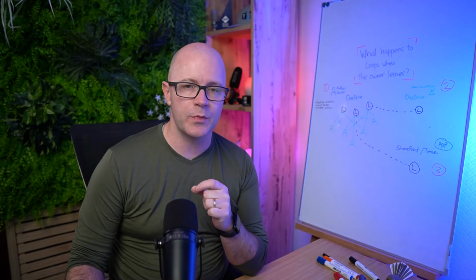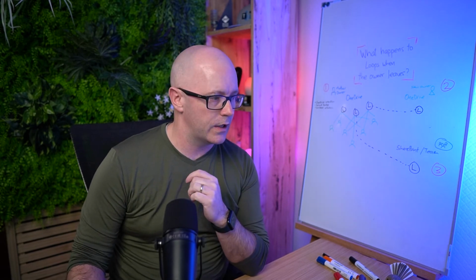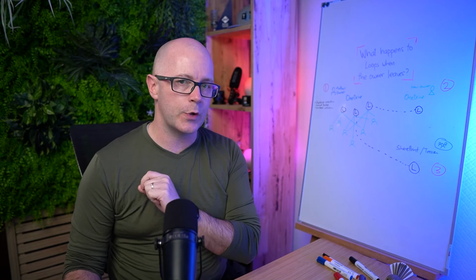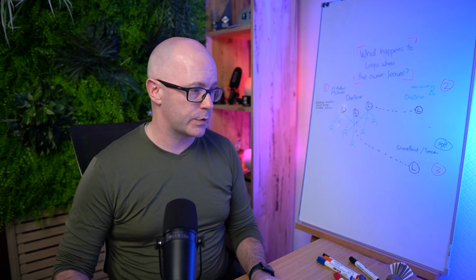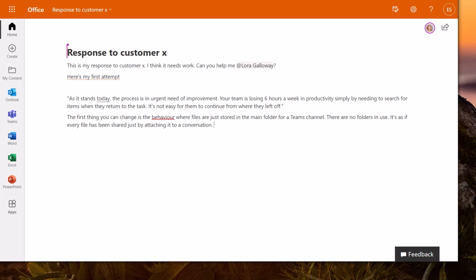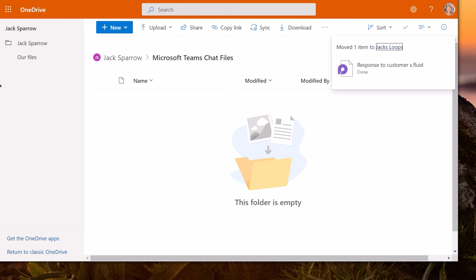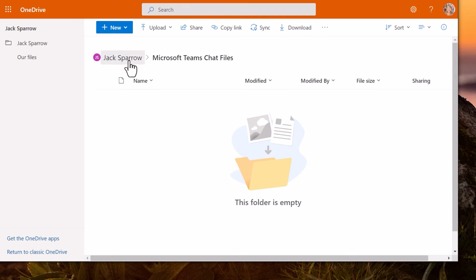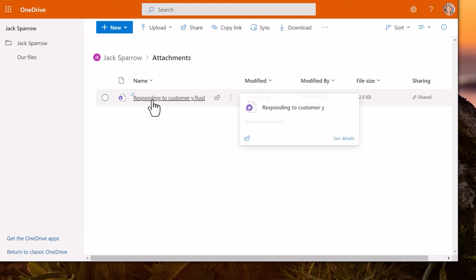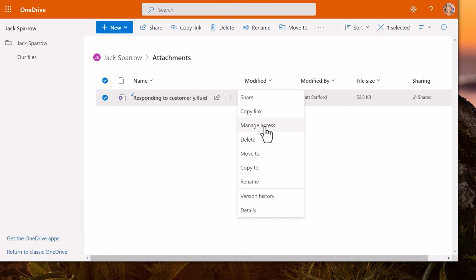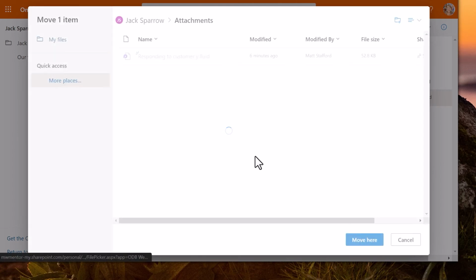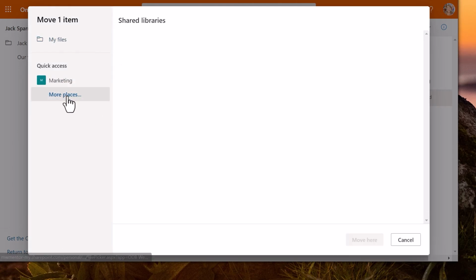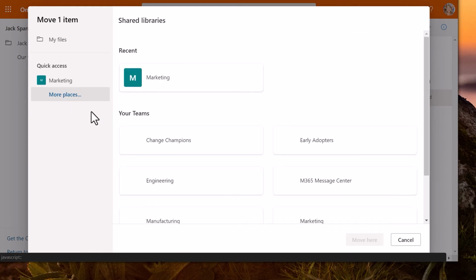The other loop that we're going to move is the one that we created within Outlook. And we're going to move this one to a Microsoft team and into a specific channel. So let's get back to Laura's experience of that. We'll go into Jack's OneDrive, and into the attachments folder where the loop for Outlook is stored. And we'll move this now to a Microsoft team.